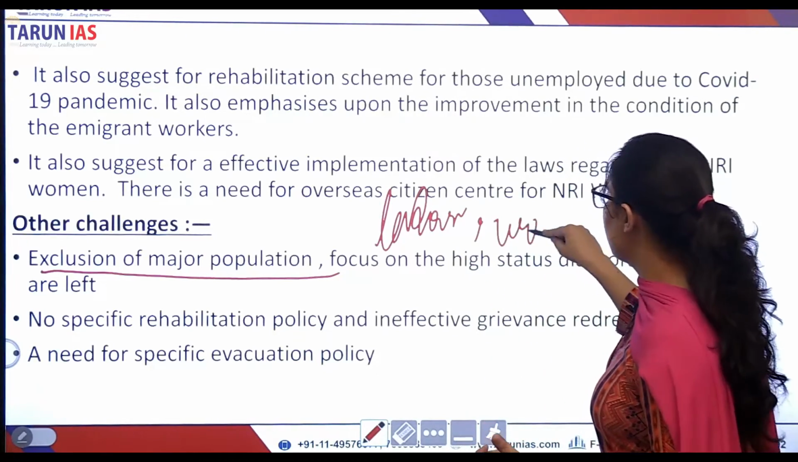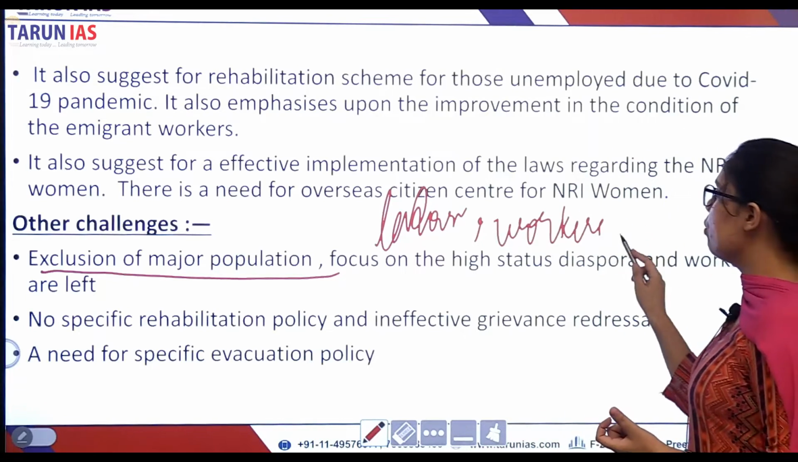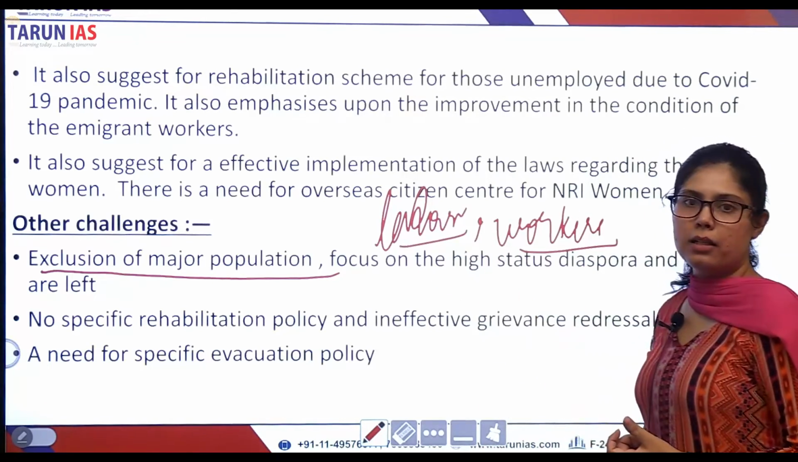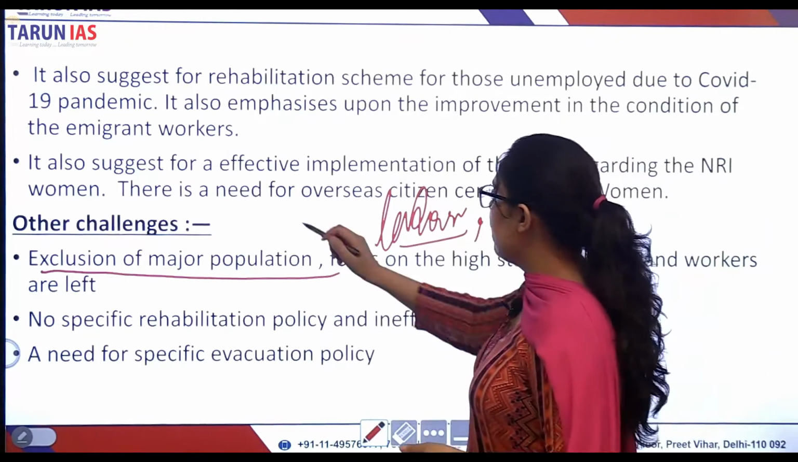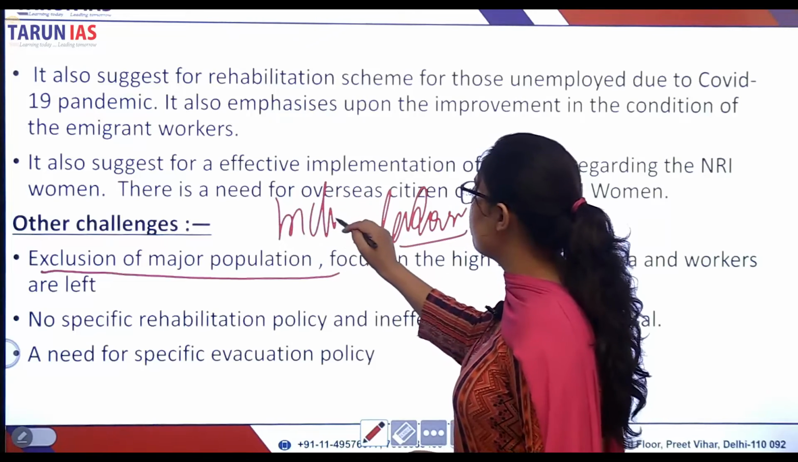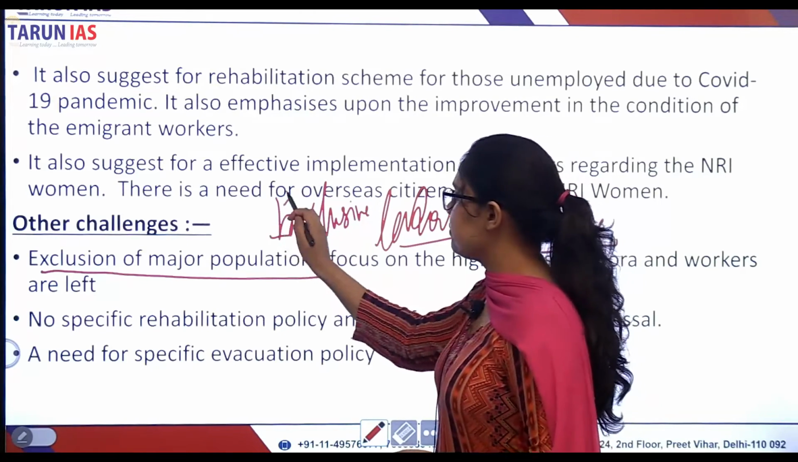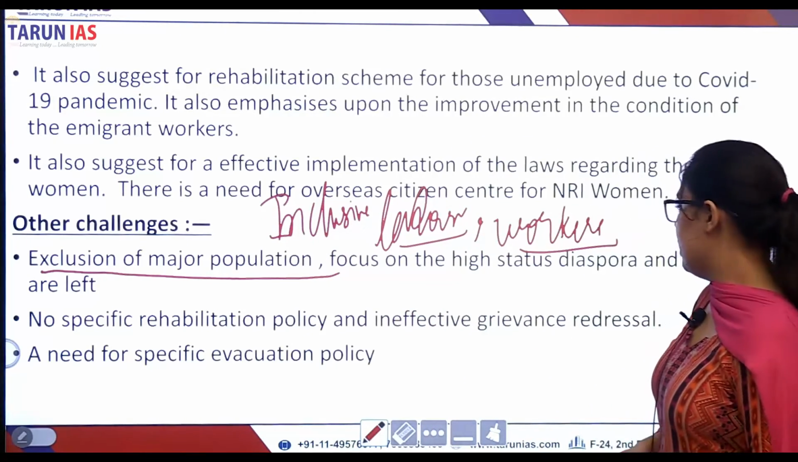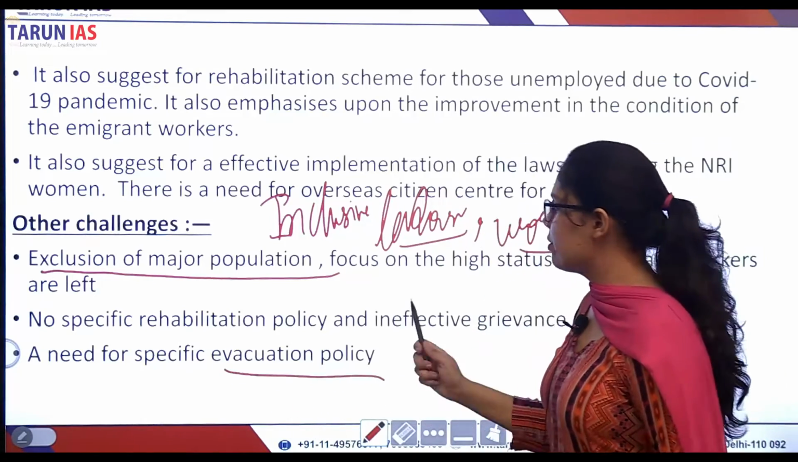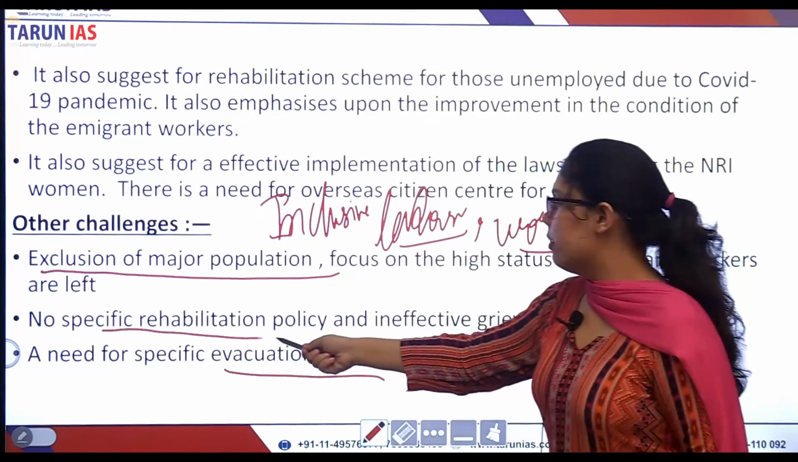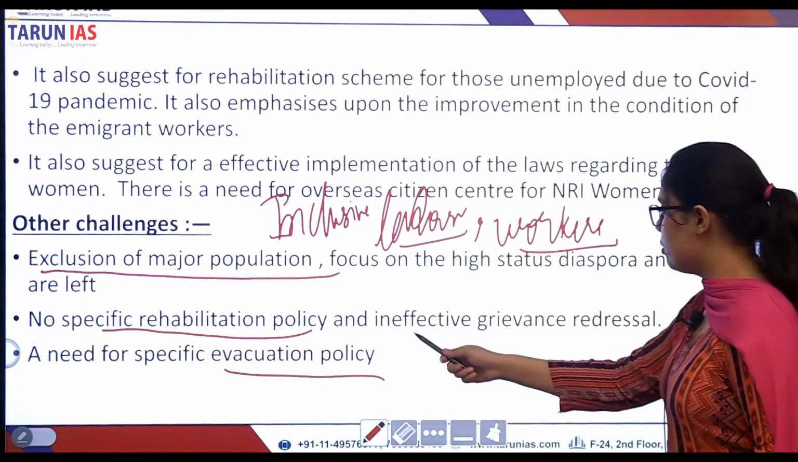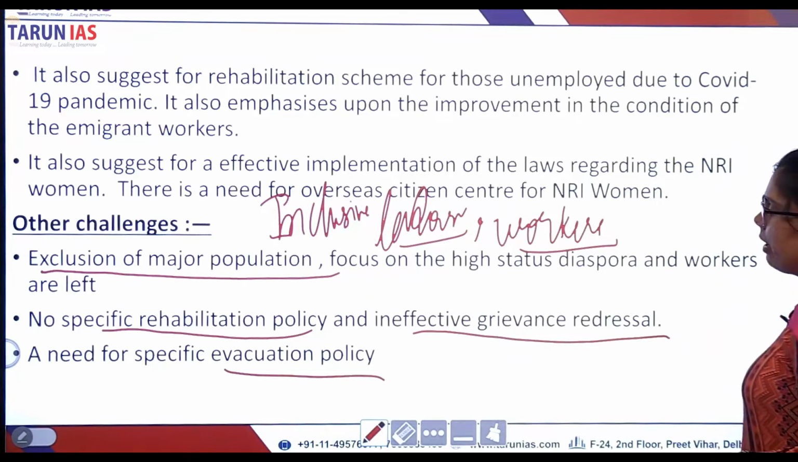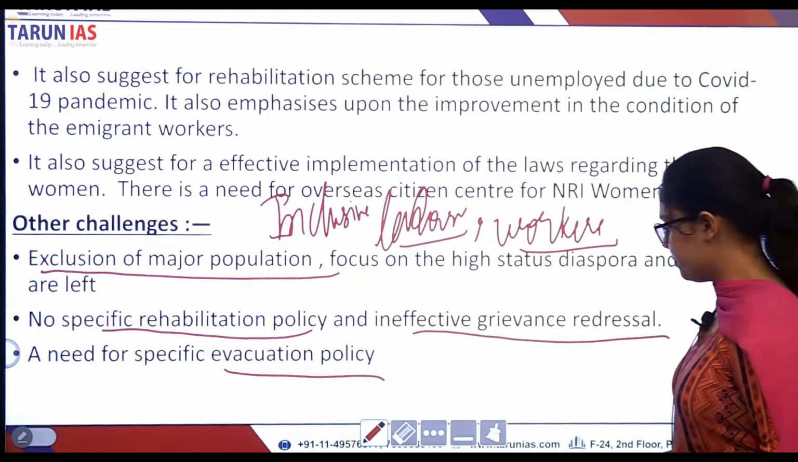What about the other workers, the semi-skilled workers? There is no focus on these categories. So the Indian government should have an inclusive policy, right? As I have already talked about the evacuation policy, the rehabilitation policy, I have also talked about the grievance redressal. Right?